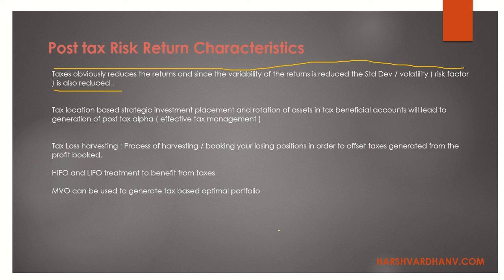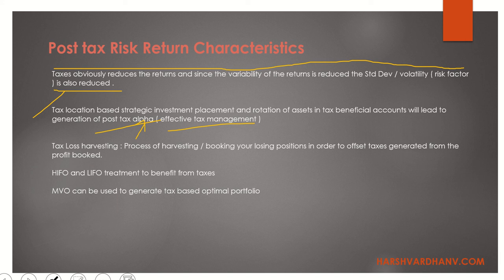Okay. So in the earlier slides we discussed that tax location based strategic investment placement and rotation of assets in tax beneficial accounts will lead to generation of post-tax alpha. Alpha is extra income, or extra return. Post-tax alpha is basically due to effective tax management. So in your book there are some scenarios given as to how you can change your allocation in taxable and non-taxable TEA, TDA accounts.